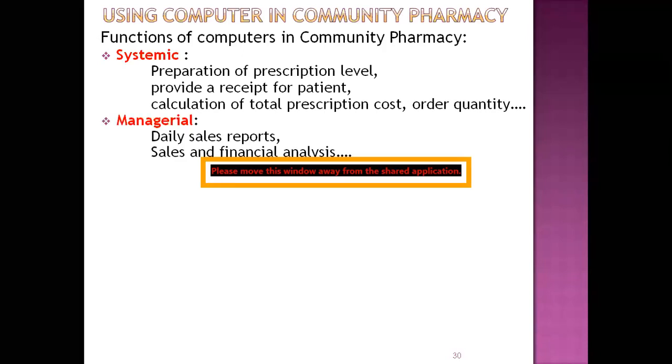Second is managerial, meaning you have to manage inventory control as well as daily sale records, and financial analysis with the help of computers.